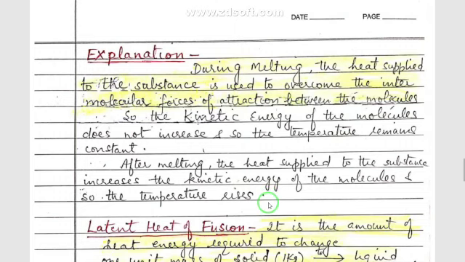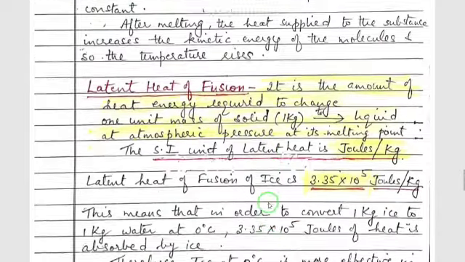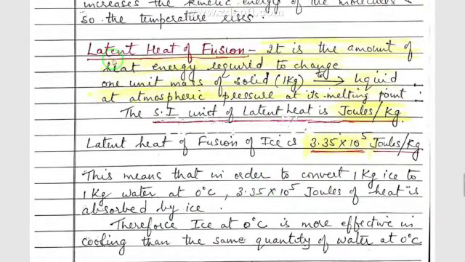Now this heat which was initially given to ice to break the bonds between the ice molecules is called the latent heat, and in this case it is called the latent heat of fusion, meaning latent heat of melting. Ice is melting here, so that heat which is breaking the bonds of ice molecules is called the latent heat of fusion of ice. So how can we define this?